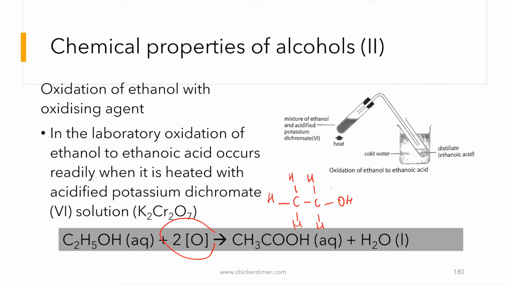When oxidation takes place, you go to the carbon next to the OH. Then you pull out the 2 hydrogen on that carbon and insert the oxygen there. So you have 2 floating hydrogens that came out. These 2 hydrogen will then connect with another oxygen to form water. That's how you get this equation.